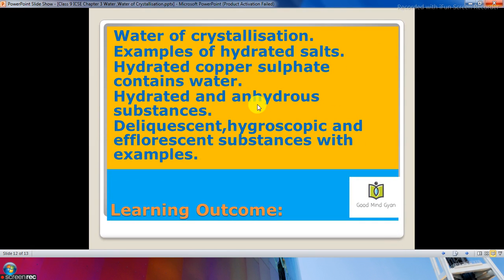Now, what have we learnt today? We have learnt what is water of crystallization. We saw certain examples of hydrated salts. We also saw how hydrated copper sulfate contains water through an experiment. We also understood what are hydrated and anhydrous substances. We studied about deliquescent substances, hygroscopic substances, and efflorescent substances with their examples.